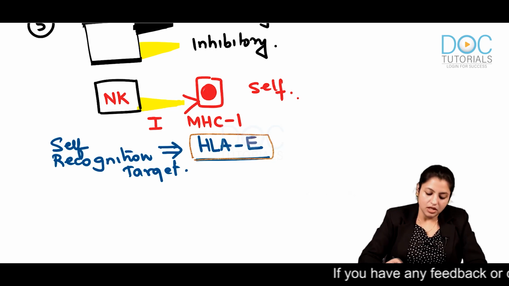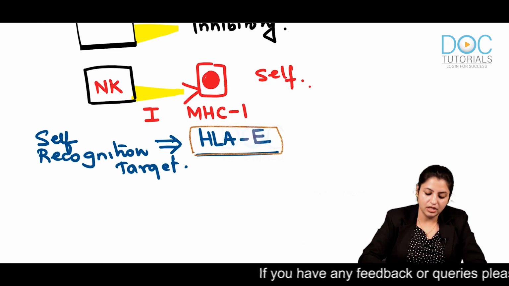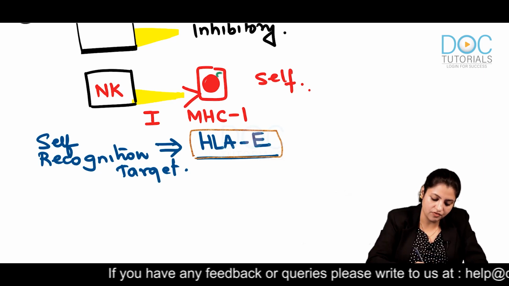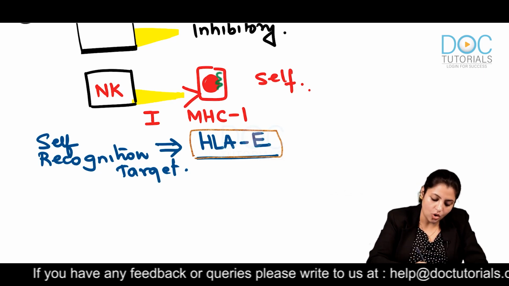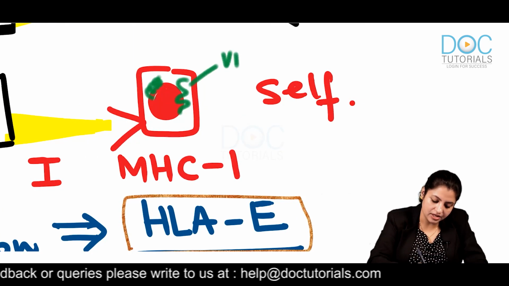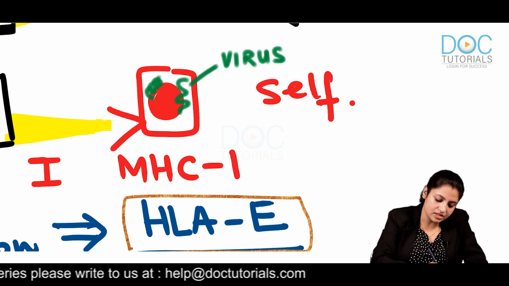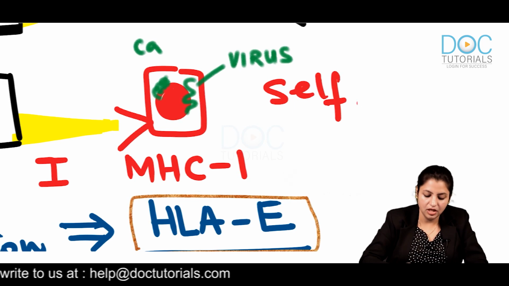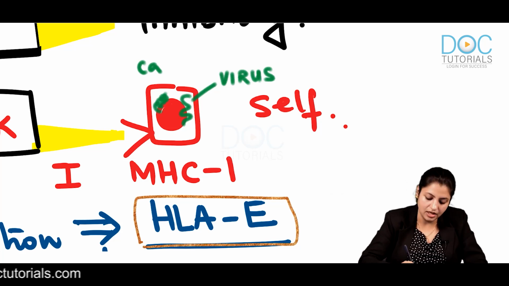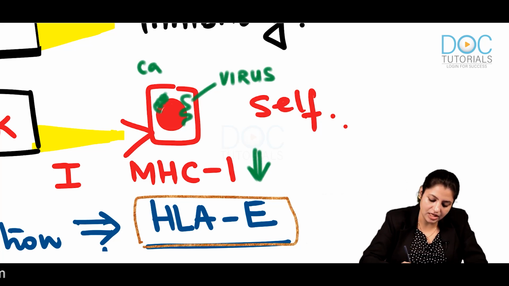Now, let us say suppose a virus, I'm going to draw this, a virus comes into the cell or cancer starts developing in the cell. It is postulated that when viruses or cancer enter the cell, the MHC1 expression of the cell decreases.